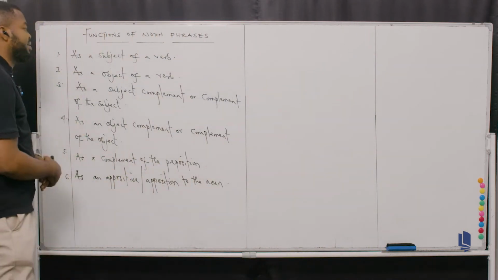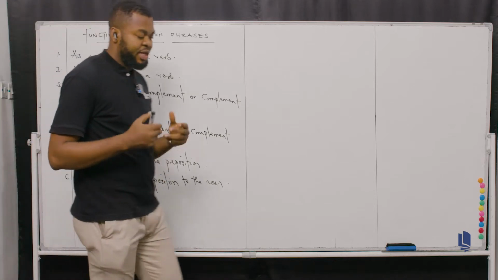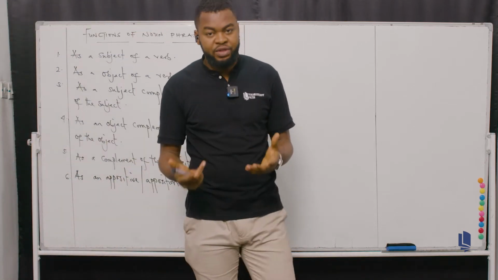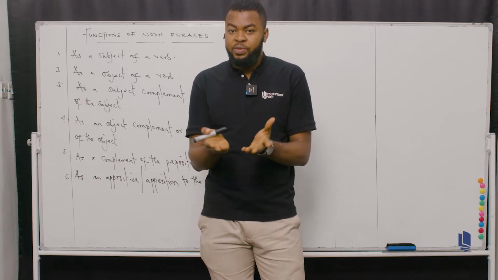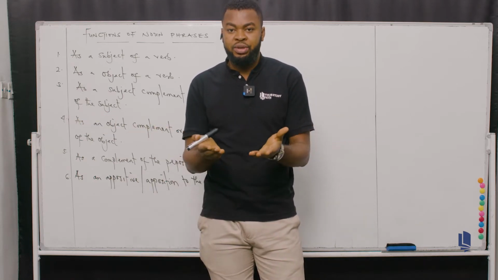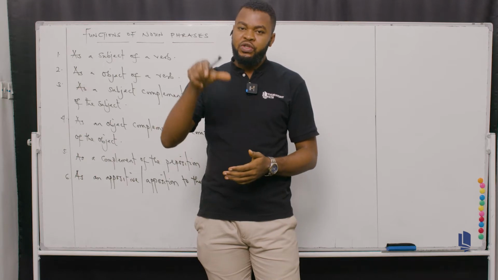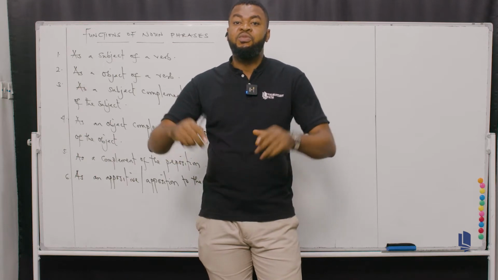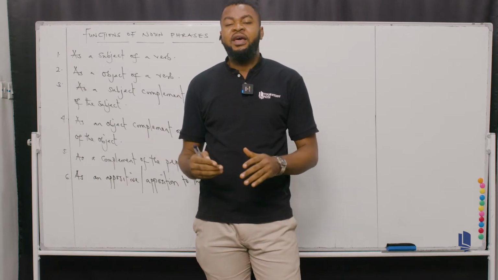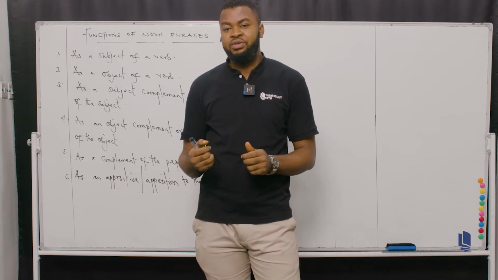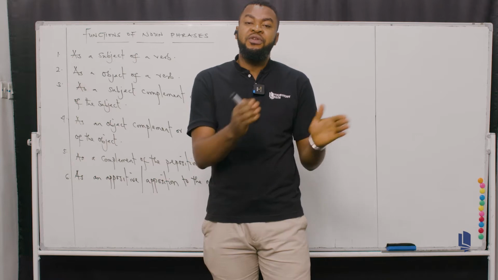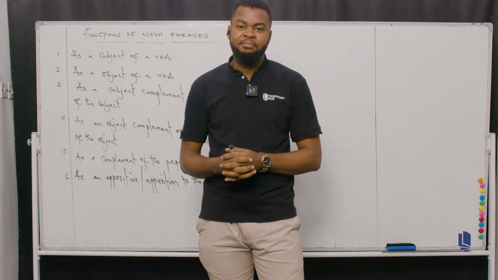Let's start with as a subject of a verb. A noun phrase can function as a subject of a verb if the noun phrase occupies the subject position in the sentence structure. That is, the subject of that particular sentence must be a noun phrase. And then the noun phrase must come before the verb. Take note of that. The noun phrase must occur before the verb in the sentence.